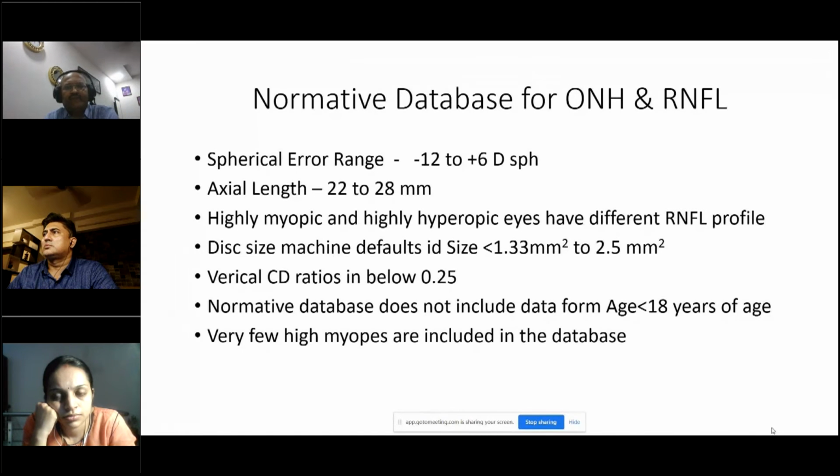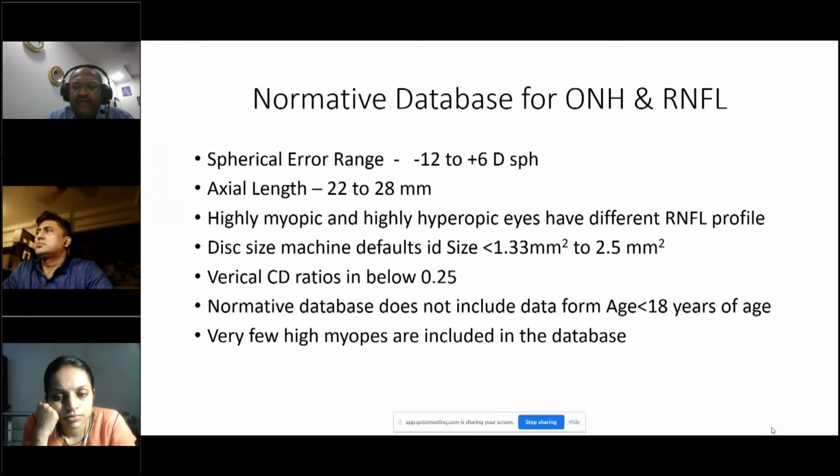And disk size also matters. So the machine, especially the Zeiss, will not analyze a disk less than 1.33 or more than 2.5. So it's very important that you try to get the assessment of the disk before you send the patient for OCT, because after that, whatever output comes, you may not be able to interpret it very nicely. And with vertical CD ratio, like in very highly hyperopic eyes, less than 0.25 CDR, it won't be able to analyze. You won't get the disk data.